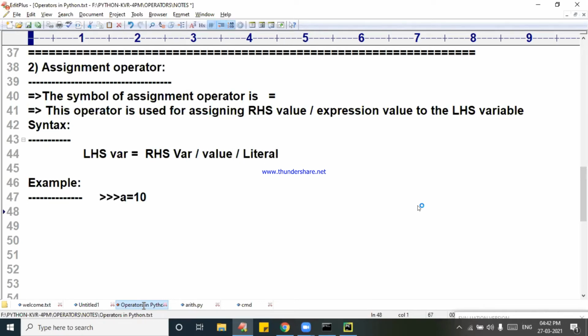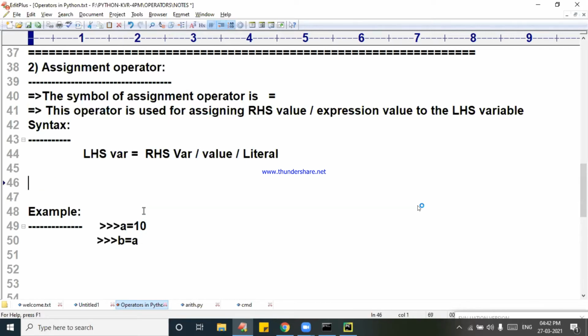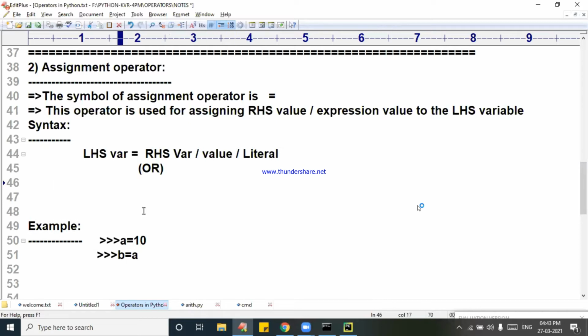Sir, you said RHS variable. How is it? Look at B is equal to A. It is nothing but an RHS variable I am writing. This is normal. Anybody can say this part. One more way I am saying. This is called single line assignment. This is a normal thing.